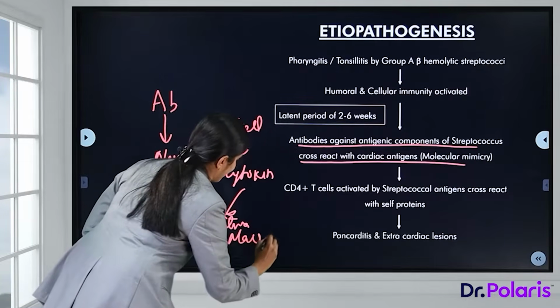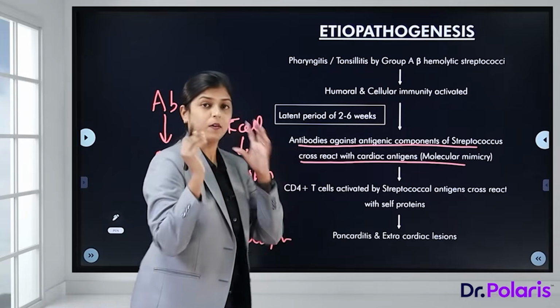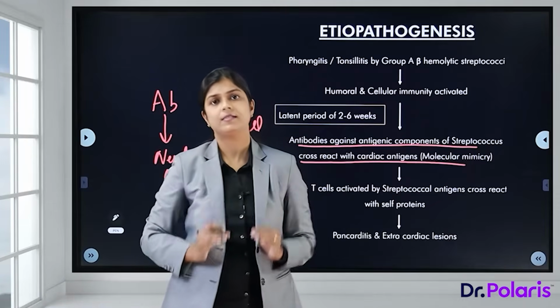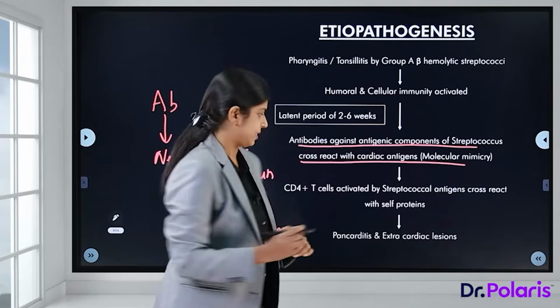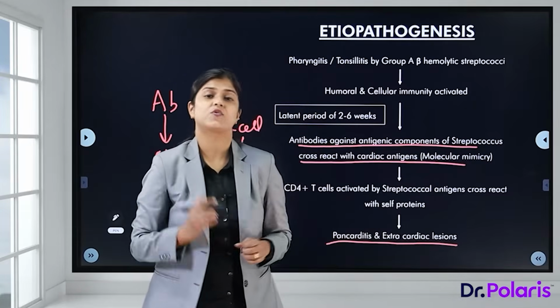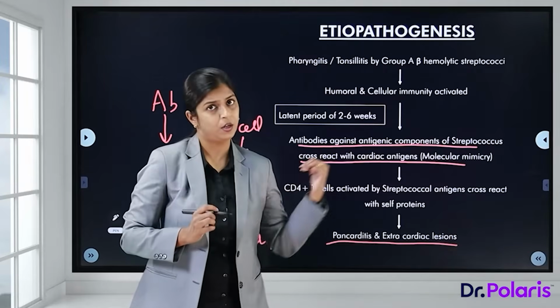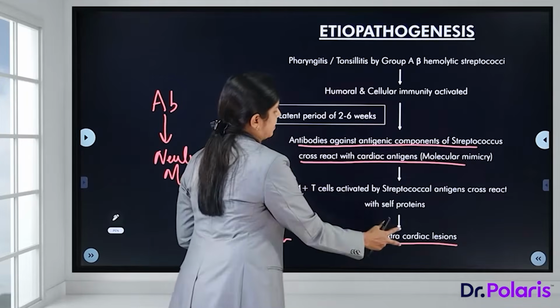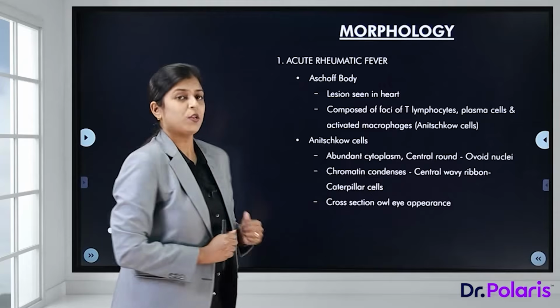And this is the basis of development of lesions in rheumatic heart disease. So that will lead to pancarditis and all the other extracardiac manifestations or lesions of rheumatic fever and rheumatic heart disease.